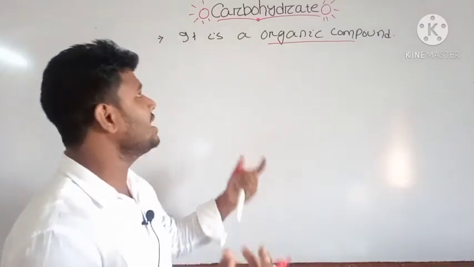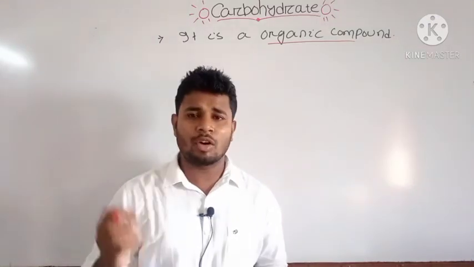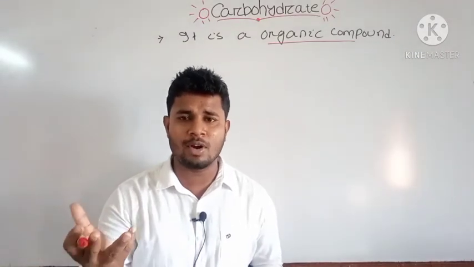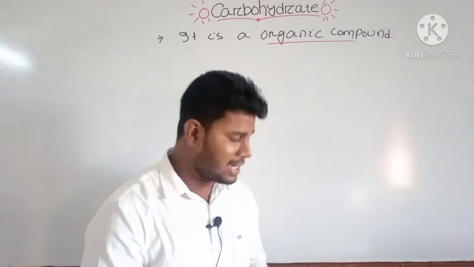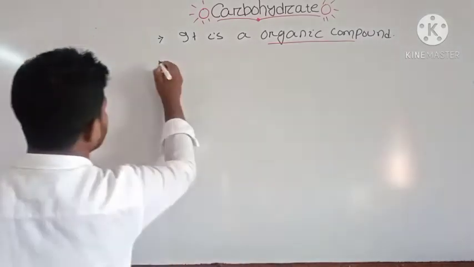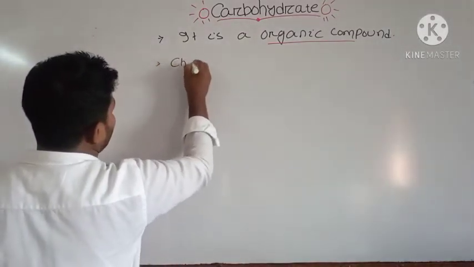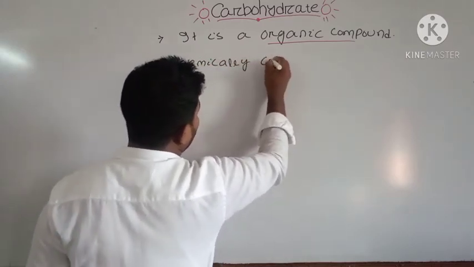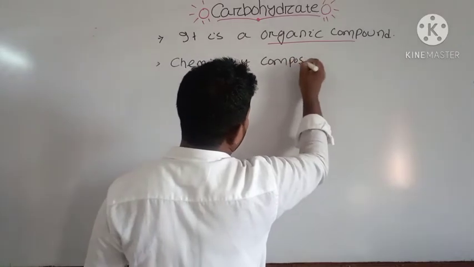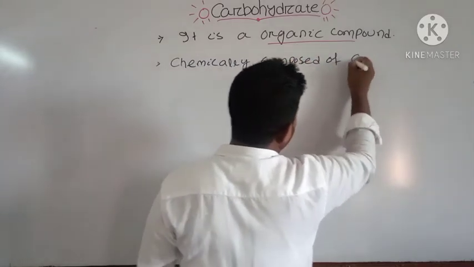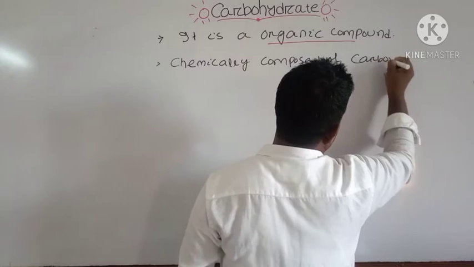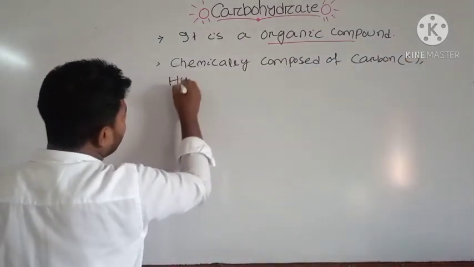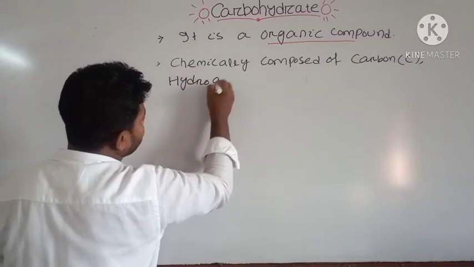First you know what are the carbohydrates. Carbohydrates are the organic compounds. As they are organic compounds, mostly they will have carbon, hydrogen and oxygen. Chemically it is composed of carbon, hydrogen and oxygen.